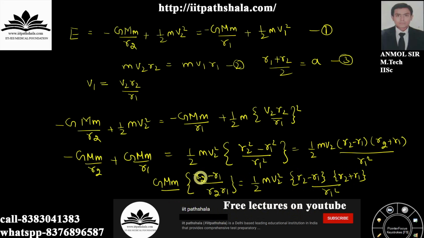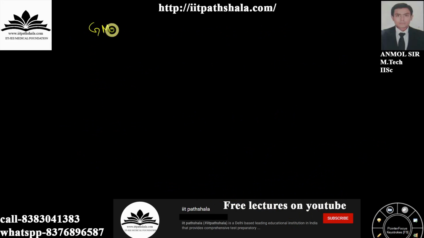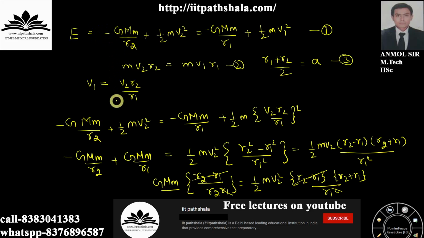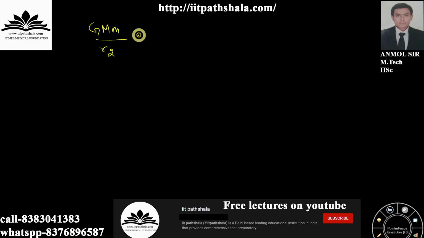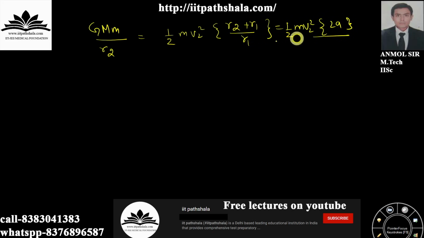You can eliminate the unnecessary terms over here, for example R2 minus R1 and our beloved R1 over here, and you will be left with GMm upon R2 equal to 1 by 2 m, it would be mass of the planet itself, m V2 square into (R2 plus R1) upon R1, which I can write as follows: 2a upon R1 itself. Now after comparing, I know that this is the kinetic energy.